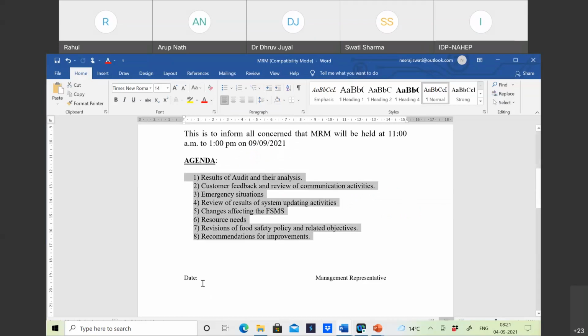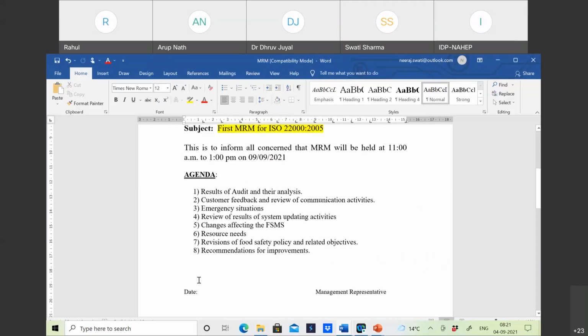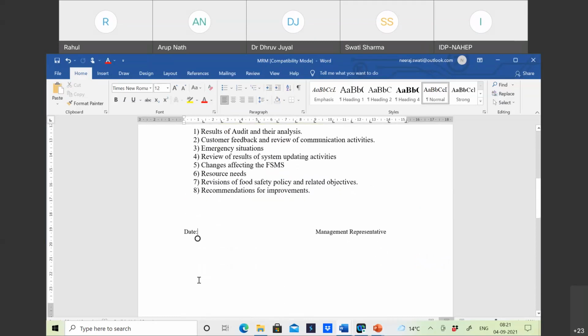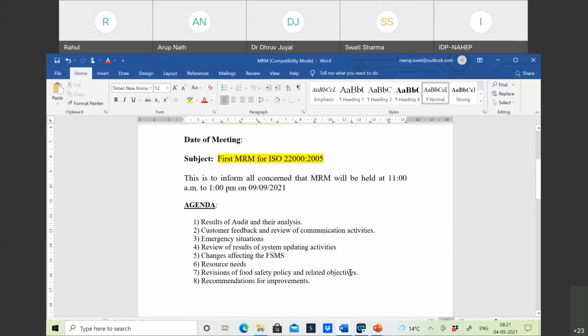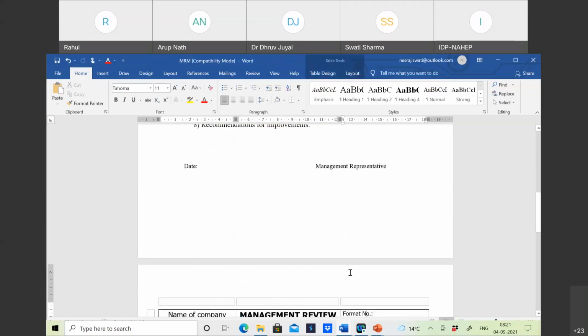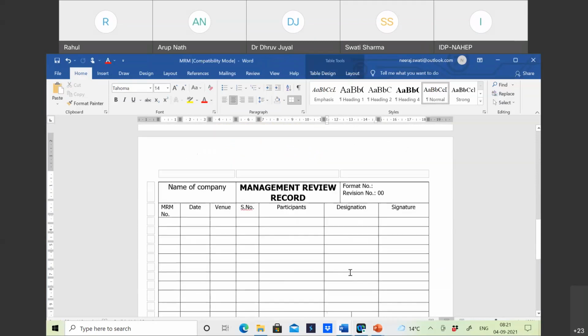And then this agenda needs to be dated and signed. Here the management representative is the post of the person who is making this agenda. Whatever the post is related to the organization shall come here. So the date of this agenda, when this was made, and signature shall be there. This is how we set an agenda for the inputs of MRM. Now, next come the outputs.